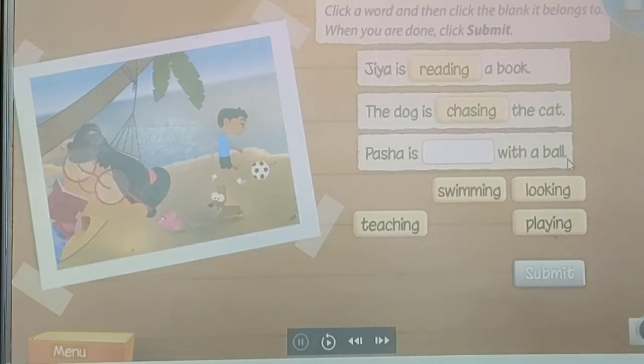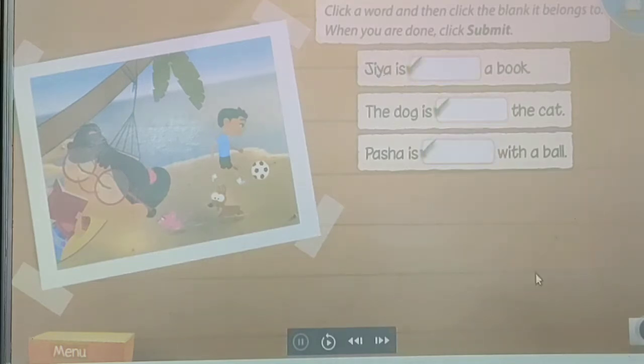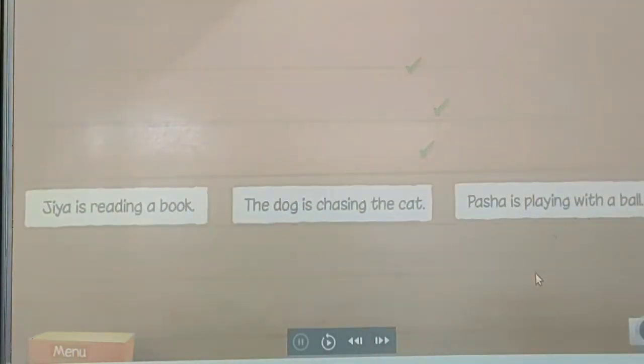Pasha is dash with the ball. Well done. Here are the complete sentences. Did you notice that the verbs reading, chasing, and playing all end in ing? These verbs tell us that the action is not complete. It is still continuing, so they are called continuous tenses. Let's find out more about continuous tenses.